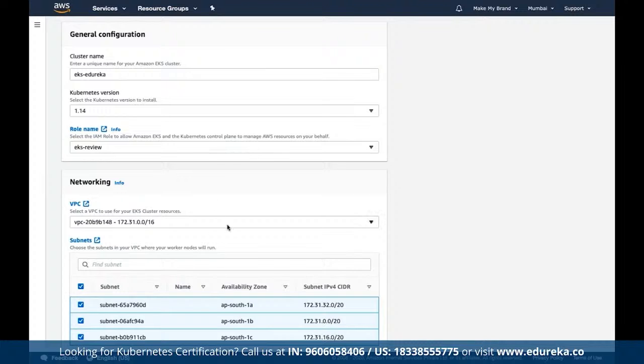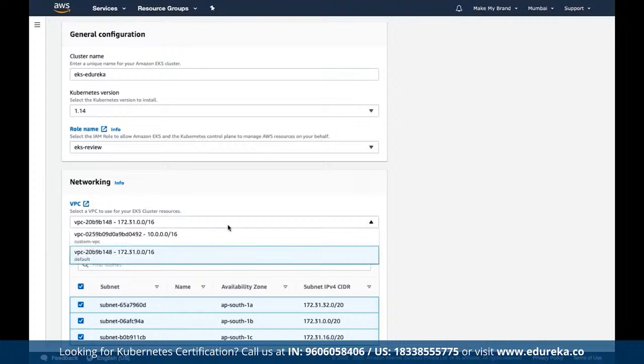Here we can define the VPC, that means the custom VPC that we may have created. We can choose the default one or the custom one, both. We can choose accordingly. Dilip asks what the difference is between the Kubernetes control plane and a basic Kubernetes cluster. It's like a dashboard, Dilip. By default we have to set up the dashboard, correct? In the same way, we will be having the entire control plane with us.